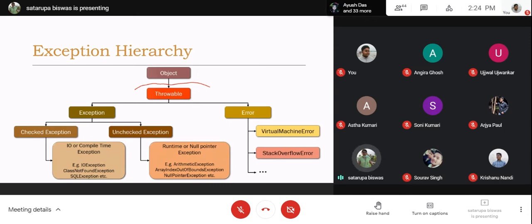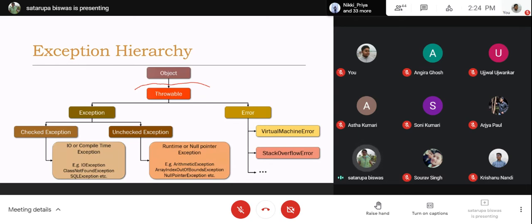The answer is Throwable. Under Throwable, we have two subclasses. One is the Exception class, another is the Error class. So at this portion, you are distinguishing between errors and exceptions. The subclasses of the Exception class will cover all the handled, checked and unchecked exceptions.